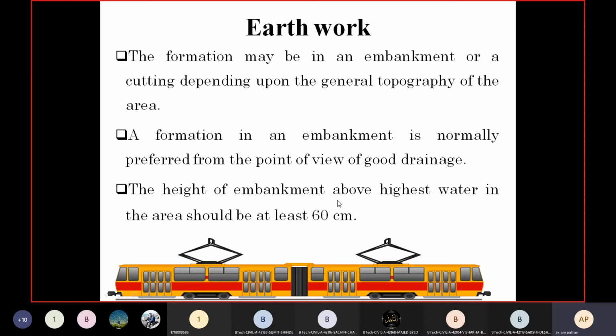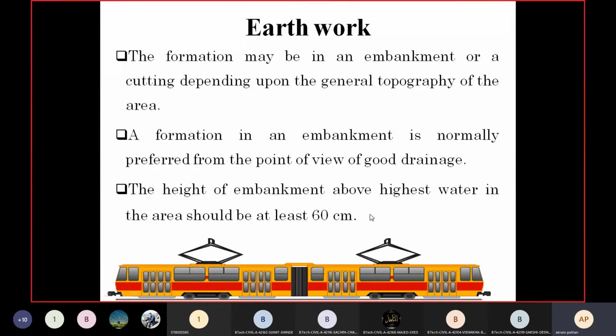Then the height of the embankment above the highest water level in the area should be at least 60 centimeter. So as far as the highest water level in an area is concerned, we have to keep the height of the embankment 60 centimeter above it.